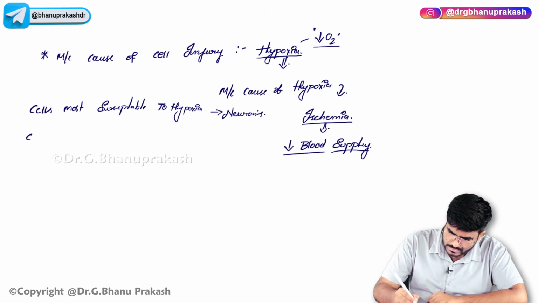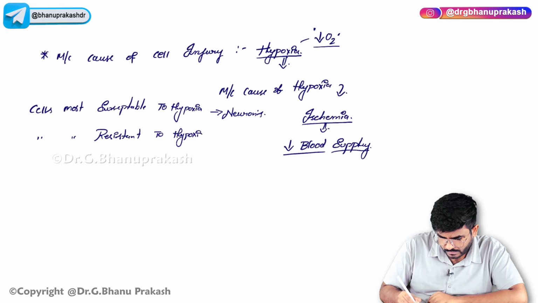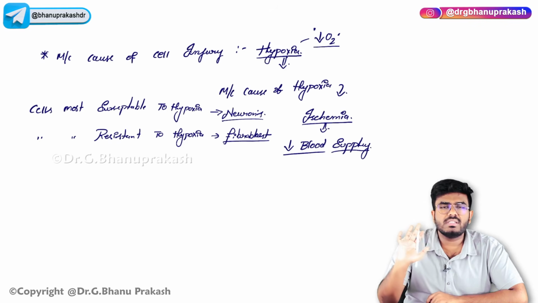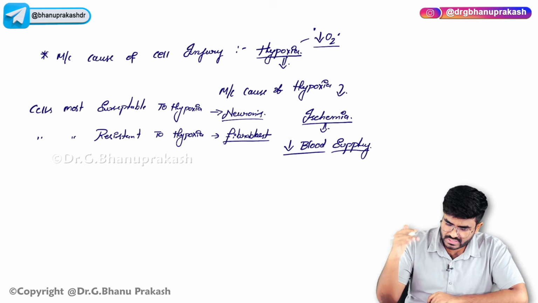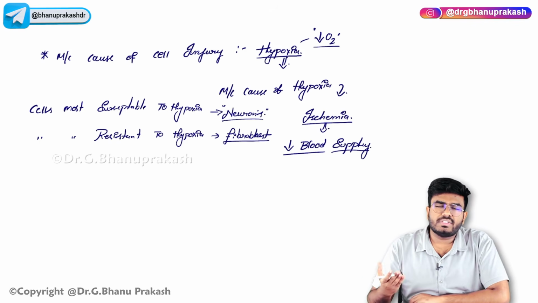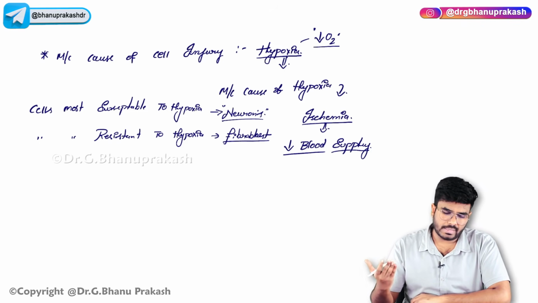And the cells most resistant to hypoxia are fibroblasts. Which means, whatever you do to fibroblasts, even if you expose them to hypoxia, they will still live for a longer duration, so they are more resistant to hypoxia. And which cells will undergo degeneration, death, first? It's the neurons. Usually neurons will die in less than 5 minutes. If you expose them to hypoxia, within 4-5 minutes they will die.